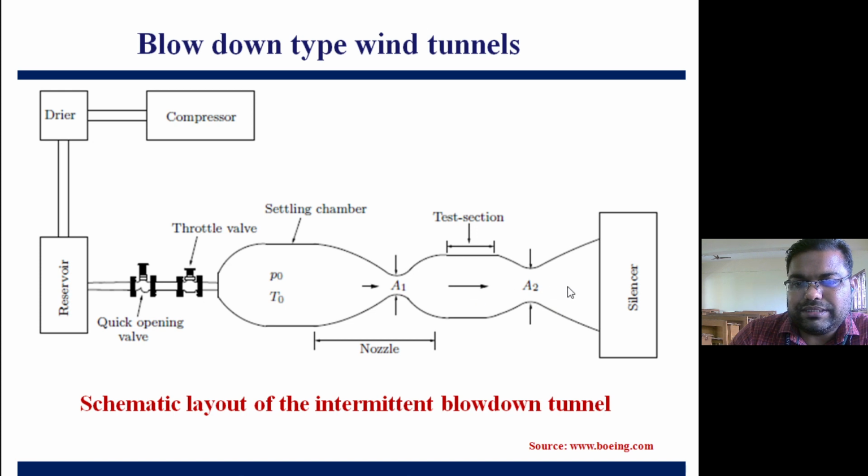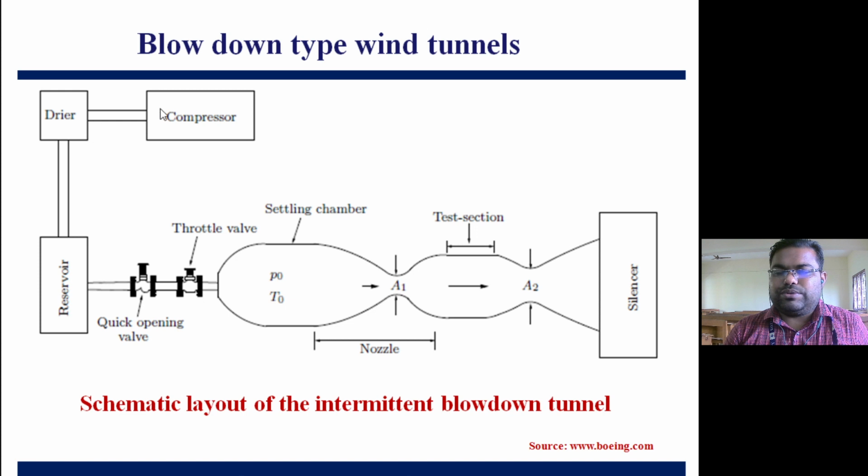It goes from here, and finally this is the silencer. The silencer is needed because air at very high speed, supersonic flow, will be allowed to expand through this. So it will create noise, and that noise needs to be suppressed. That's why the silencer is attached at the exit of the divergent portion after the test section. So this is the generic schematic diagram of an intermittent type blowdown tunnel.